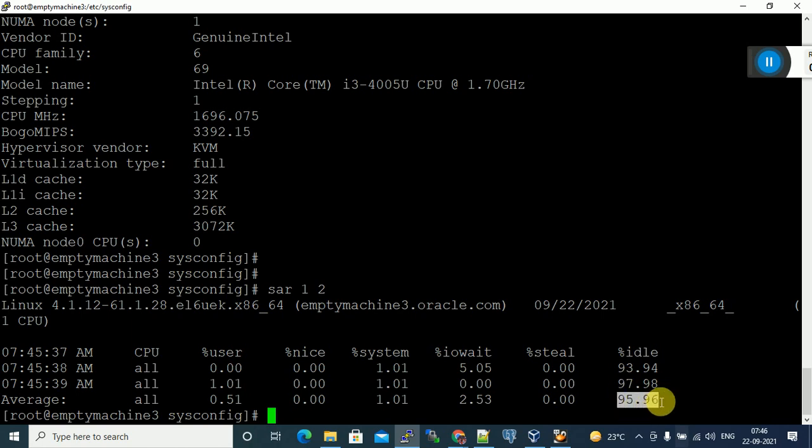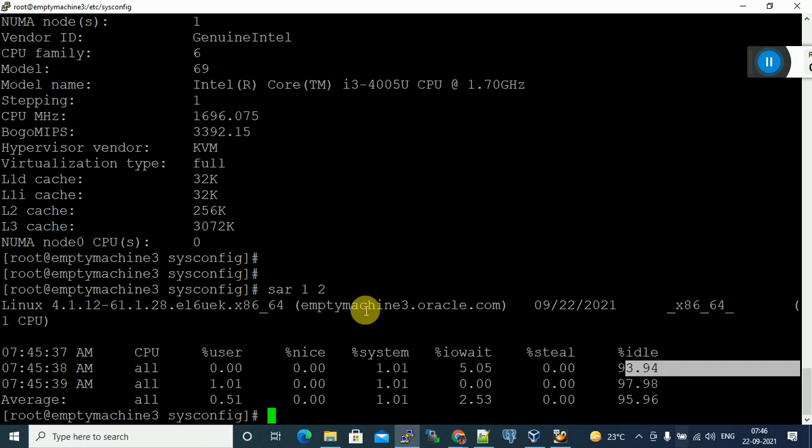No one is using the CPU. If so many users are connecting, percentage user will be 90%, and you have to add one more CPU. If percentage user displays like 93%, you have to add one more CPU in real time.